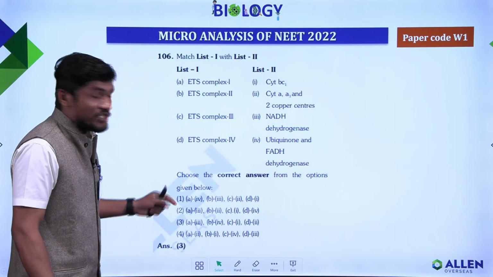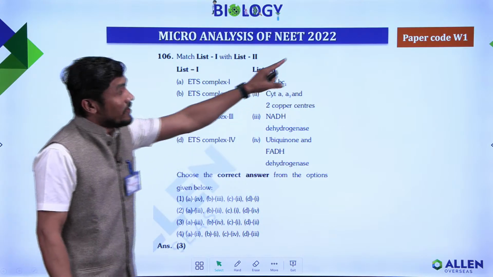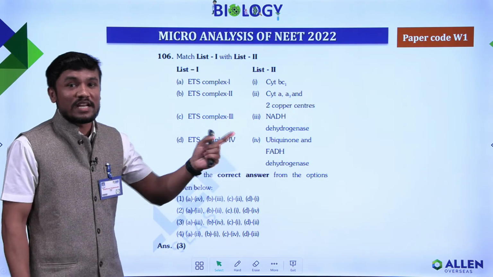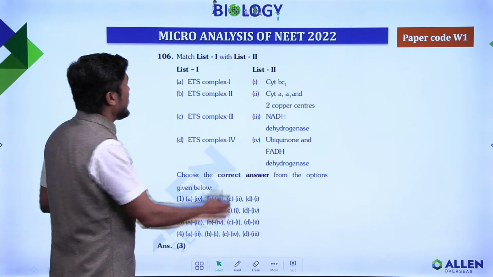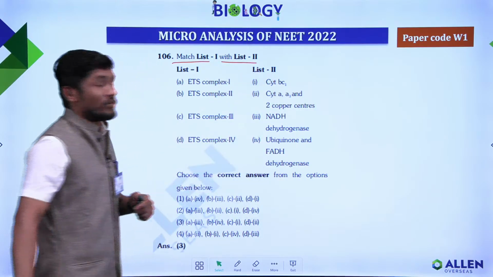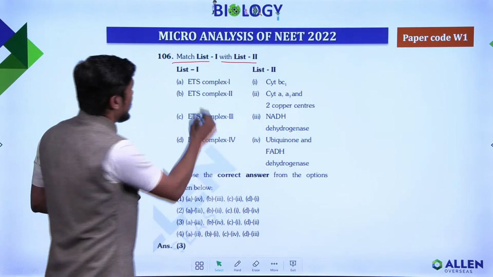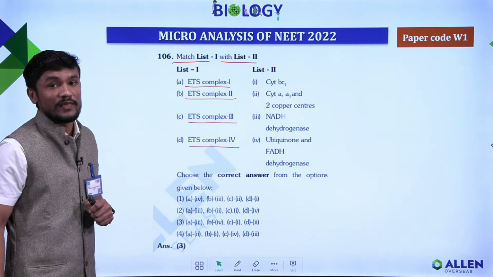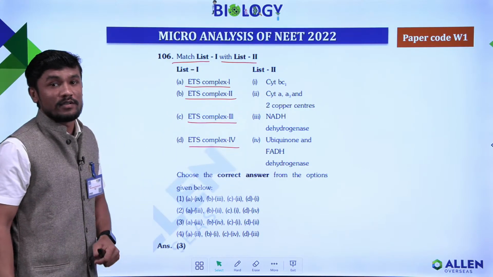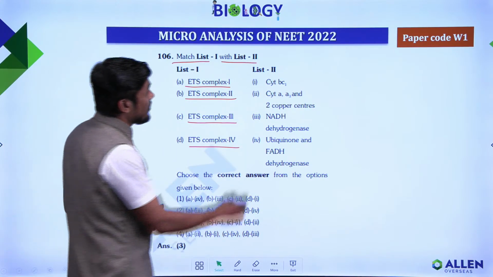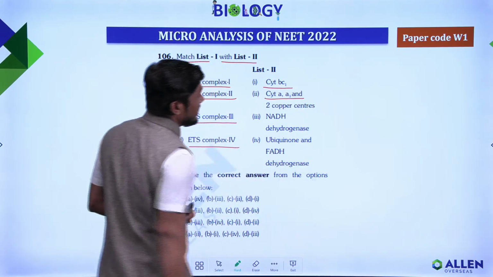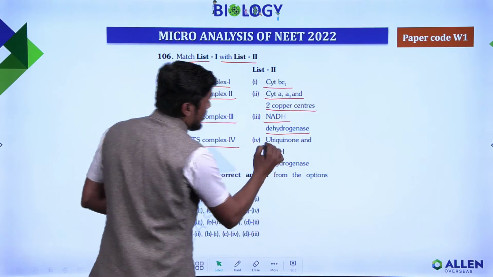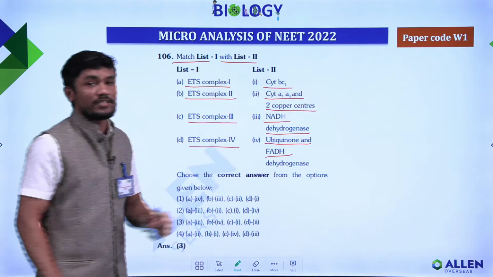So we have some questions asked in the NEET exam 2022 paper, and the same questions are already given in the Allen module. The question is: match list 1 and list 2. We have 2 lists here. List 1: ETS complex 1, ETS complex 2, ETS complex 3, ETS complex 4. And you should match the common names of those complexes. Here we have cytochrome bc1, cytochrome aa3 and 2 copper centers, NADH dehydrogenase, ubiquinone, FADH dehydrogenase.